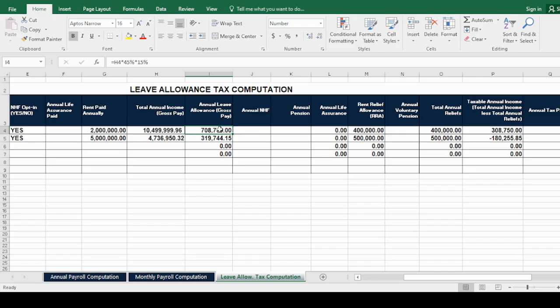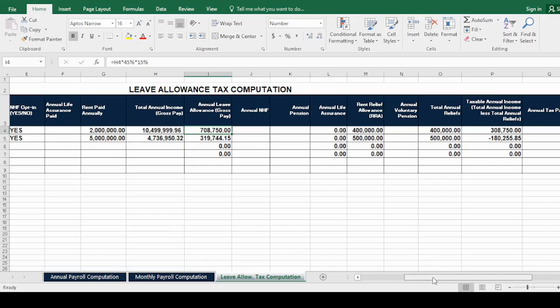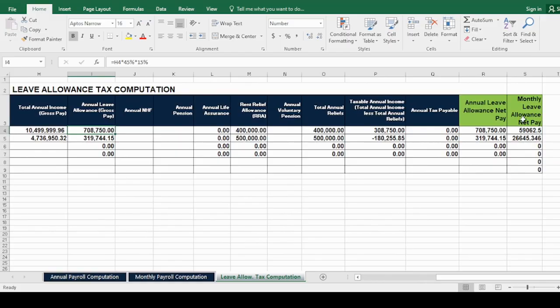So once you put in these numbers, the table will automatically calculate the total annual leave allowance, based on annual and also based on monthly, so you can know what to pay and also what to remit as tax for your employees.